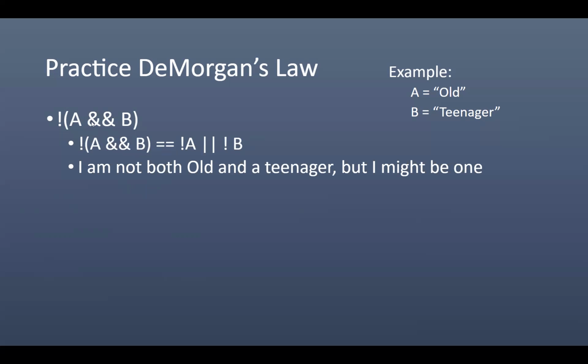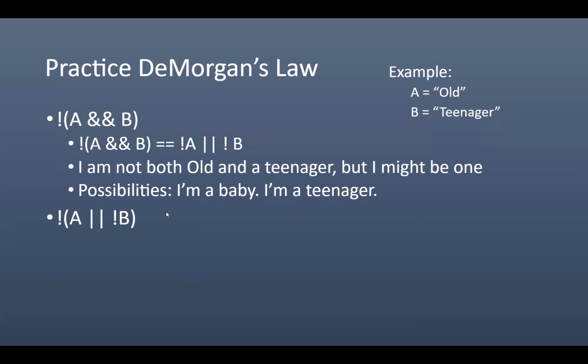This up here says, I am not both old and a teenager, okay? I am not both old and a teenager, but I might be one. In other words, I could be a baby, or I could be just a teenager, right? And that will work. So I am not old, or I'm not a teenager, but I might be one or the other. Do you see how these are identical?